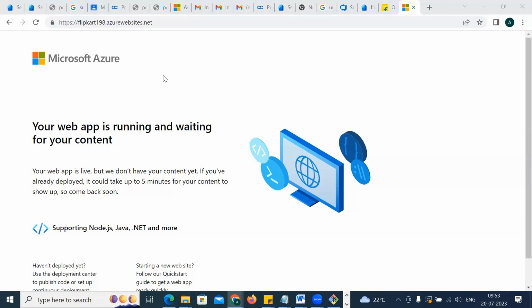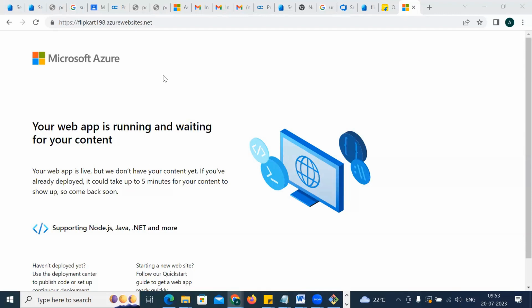Now imagine the developer has given the source code. How to deploy it? We have two different ways to deploy the code. First is with the help of Azure DevOps. 95% of the time we are doing that only. In 5% rare exceptions you have to deploy the website without the help of ADO, that means Azure DevOps, the build pipeline and release pipeline.